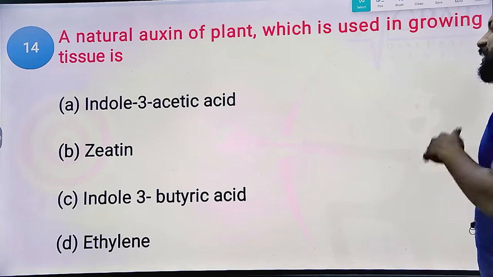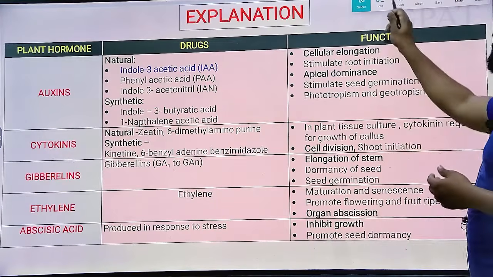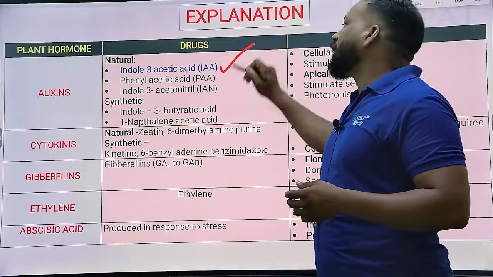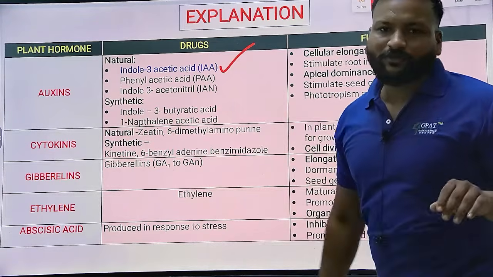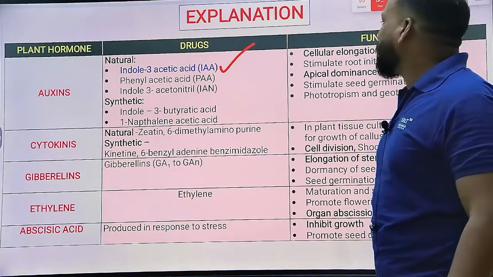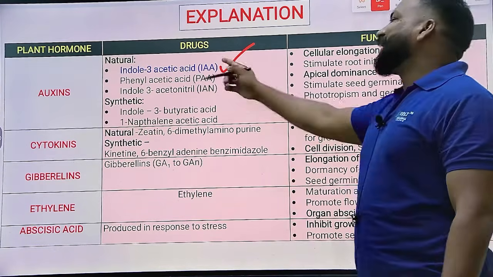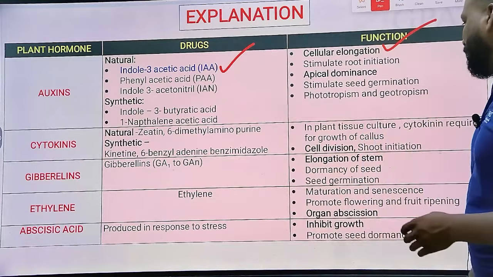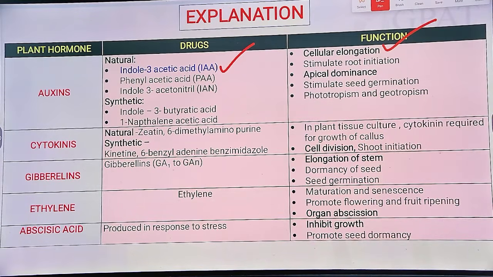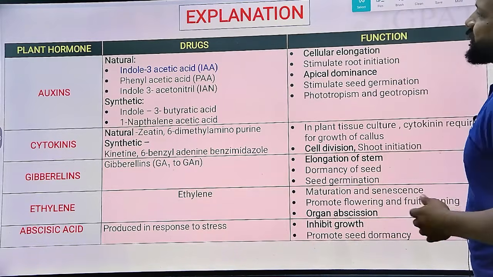Undoubtedly, IAA, indole 3-acetic acid, is a natural auxin used for plant growth. In tissue culture, we use all these hormones for different purposes, but for tissue growth and cellular elongation, we use indole 3-acetic acid. There are several hormones and we have discussed their functions as well. Please go through it. It's very important.